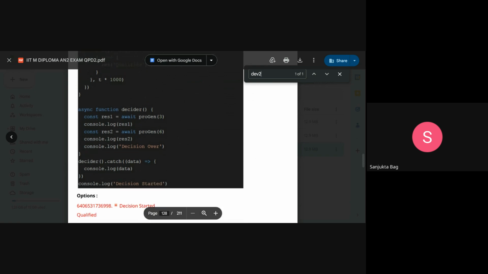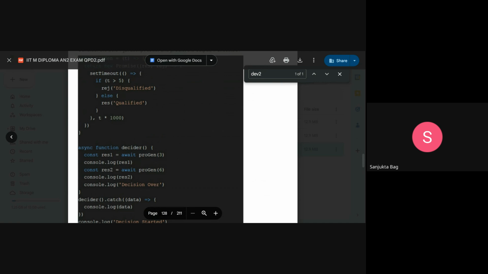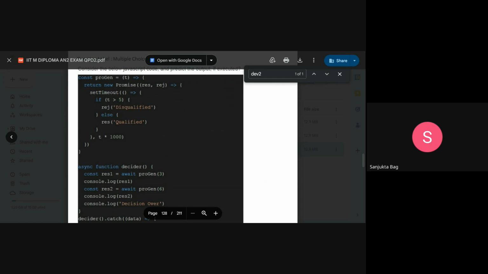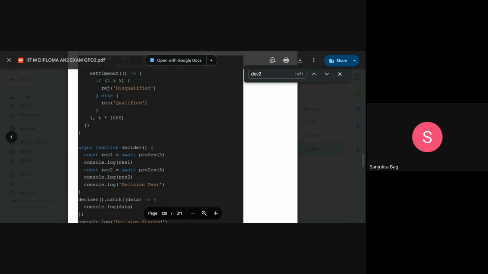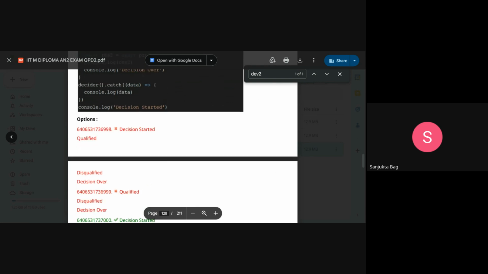Before I say that, because it is a synchronous function, first "decision started" will be consoled, and then we are sending progen 3, and it will console qualified. Then we send progen 6, and it is rejected and handled by the catch block, which will console.log data. Now we are exiting the function, so that's why the last line will not be consoled. What will be there is decision started, qualified, and disqualified.